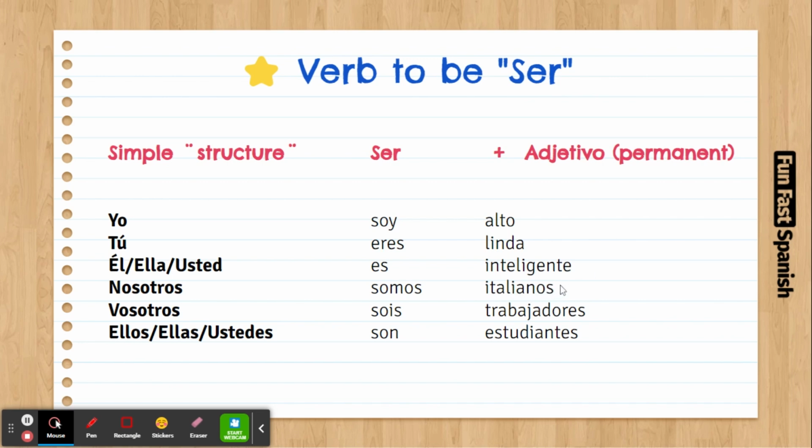Italian, this is a nationality. Citizenships are kind of permanent, right? You're Italian, you're American, you're English, and you're not gonna be, I don't know, from China the next day. Trabajadores, workers, like you are workers. This is a position, so positions are permanent. Professions also. Estudiantes, it's like a profession kind of thing. So to be a student is a permanent condition.